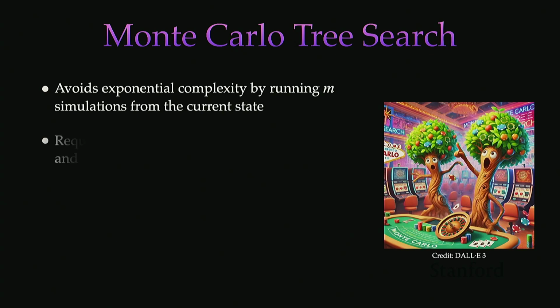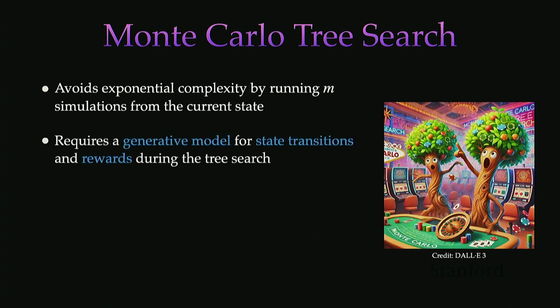Just like in our policy rollouts, we require this model of the transition function and the reward function during the tree search. So we have to have this model in order to run MCTS. And during the simulations, we're going to be keeping track of two things here.